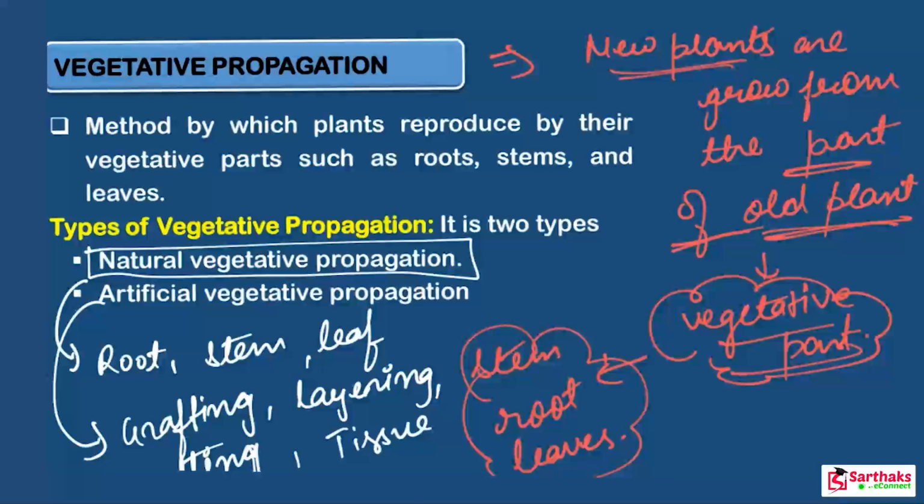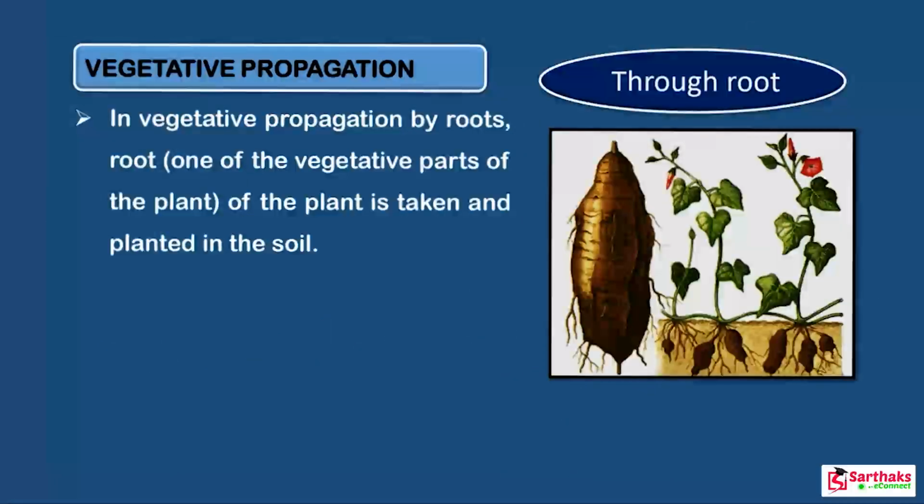Natural means given by nature, that is the root, stem, and leaves, the three vegetative parts, while artificial means where human beings are involved. Got it? So first of all, let us discuss vegetative propagation through the natural method.